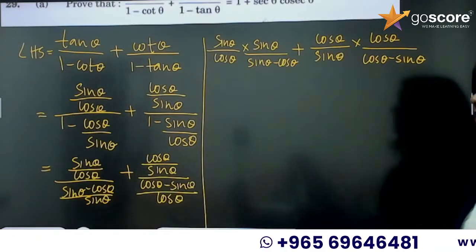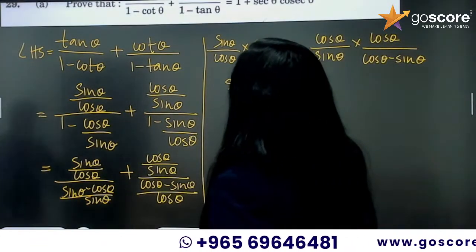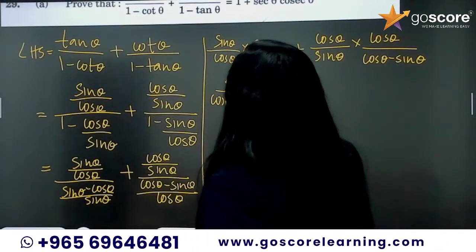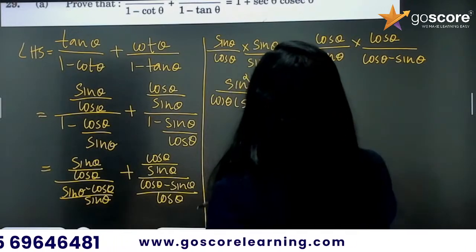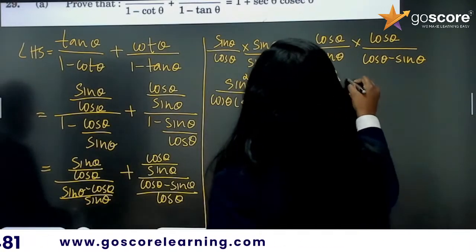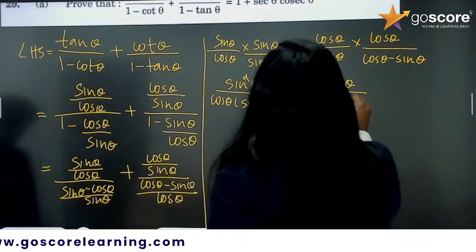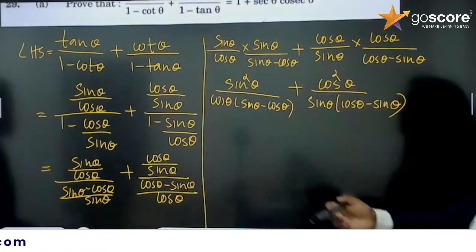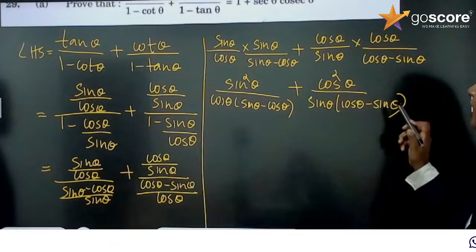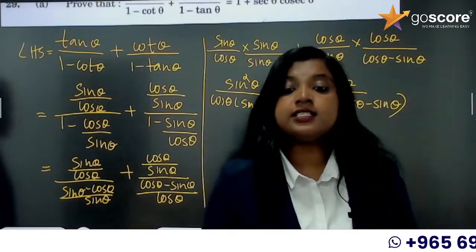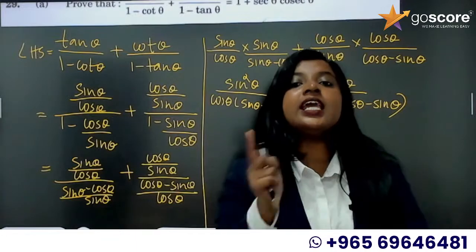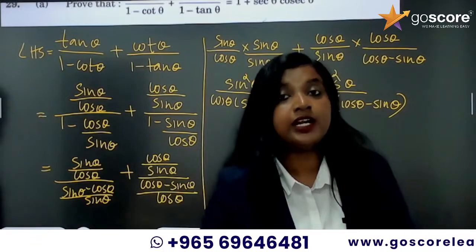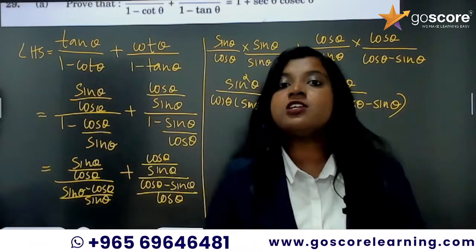Okay, now let us multiply. So sine theta into sine theta is sine square theta divided by cos theta into sine theta minus cos theta, plus cos square theta by sine theta into cos theta minus sine theta. Now, what can you see? Here it is sine theta minus cos theta and here it is cos theta minus sine theta. Are they same? They are not same. The position interchanged. So 2 plus 3 is 3 plus 2, that is commutative property is satisfied. But what about subtraction? It's not satisfied there.